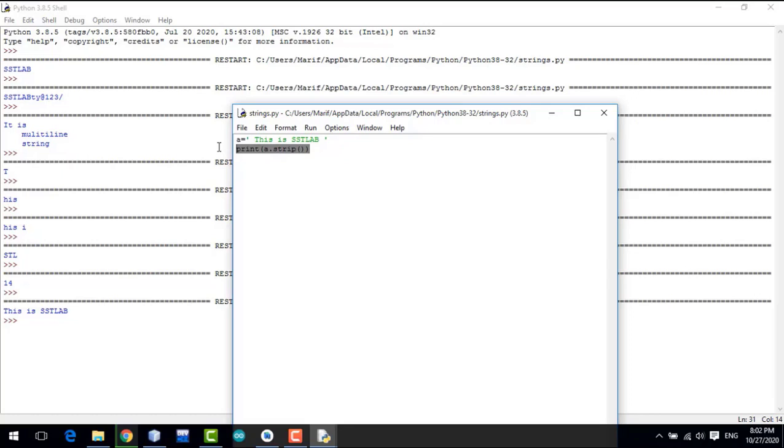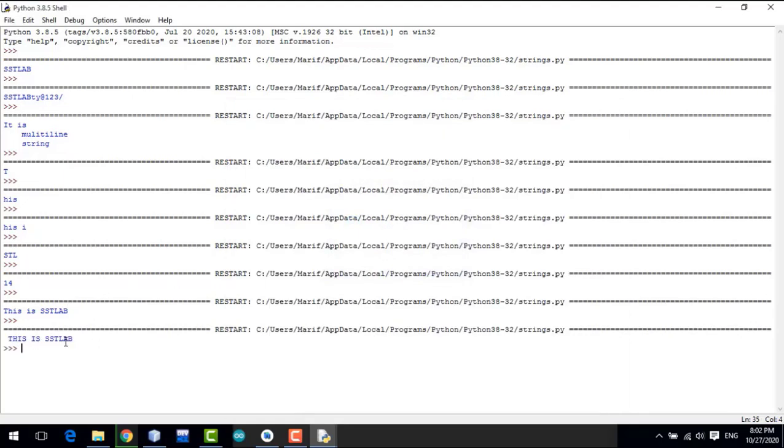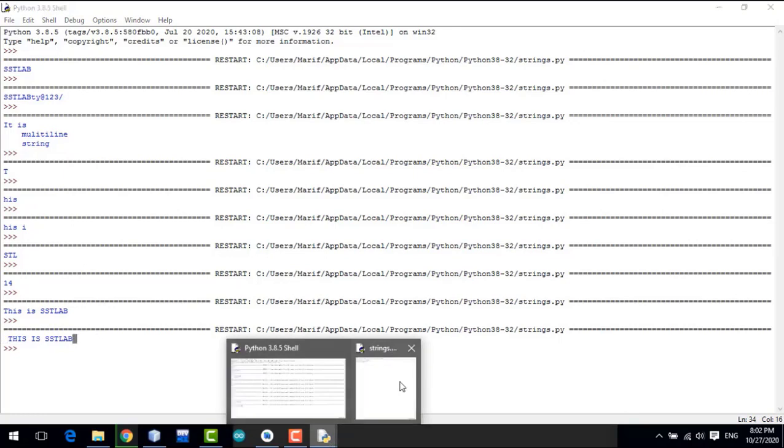Next method is called lower and upper. If you want to print the whole string in uppercase, either your actual string is in lowercase or uppercase, you can print it in the uppercase. So a dot upper. Okay, here you can see the string is in uppercase and there is space at the start and there is space at the end.